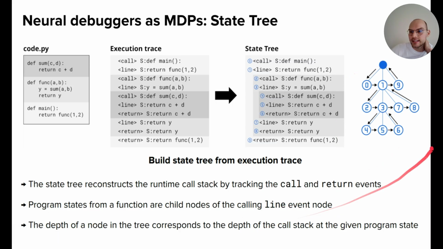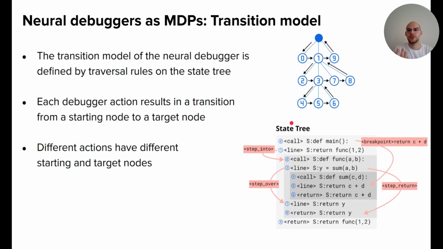We also see that the depth of a node in the tree corresponds to the depth of the call stack at the given program state. So this is a nice similarity. And we will now use this state tree to define the transition model of the Neural Debugger. The transition model of the Neural Debugger is defined by different traversal rules on the state tree.